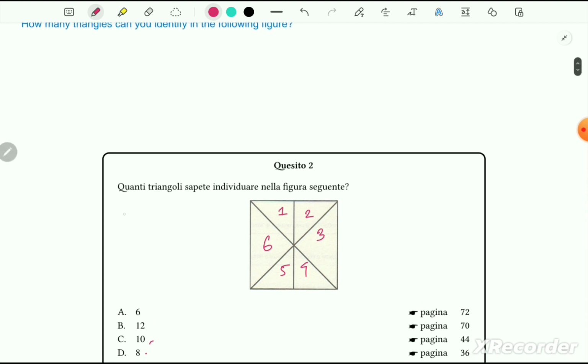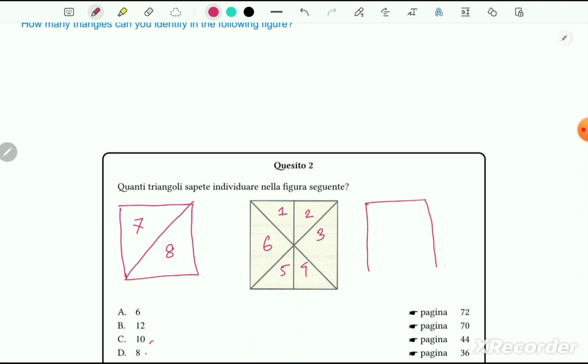For example, if we consider a diagonal, let's consider this one, then we can number them. This part is 7 and this part is number 8, so both of them are triangles. In a similar way, if we consider this diagonal, then this is 9, 10, still left.